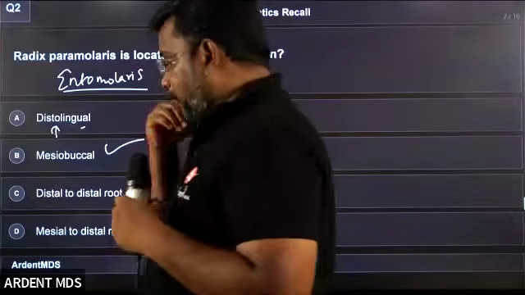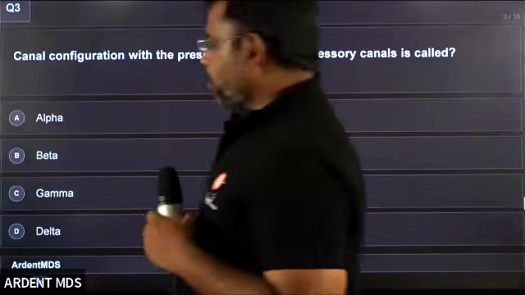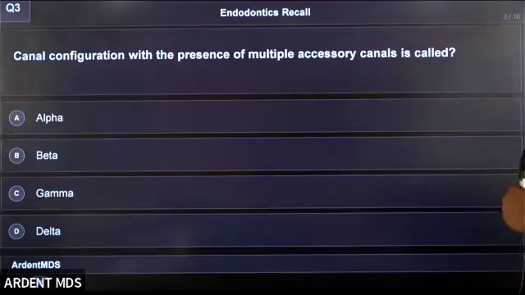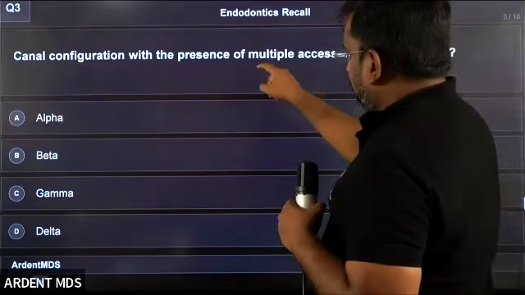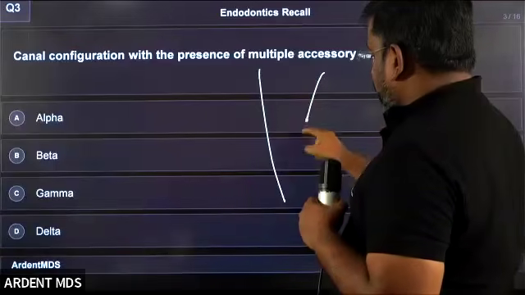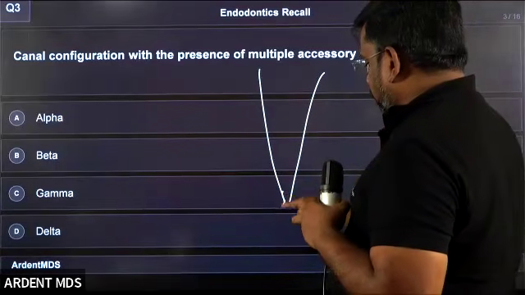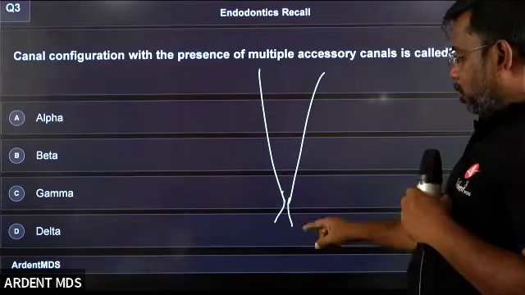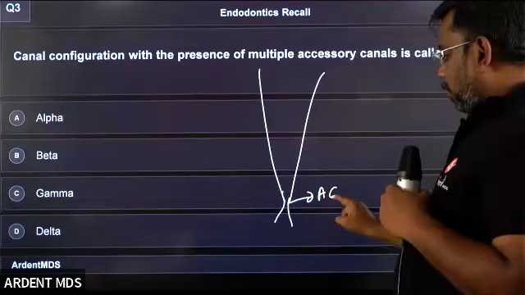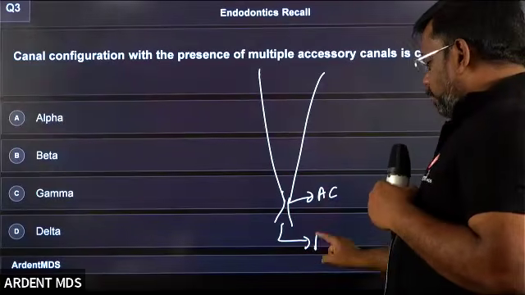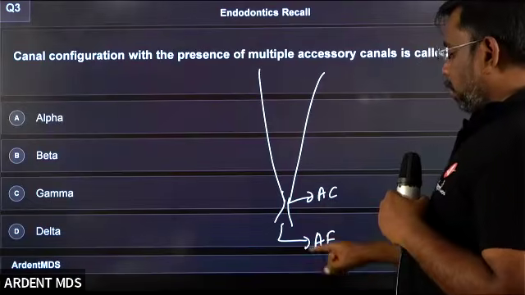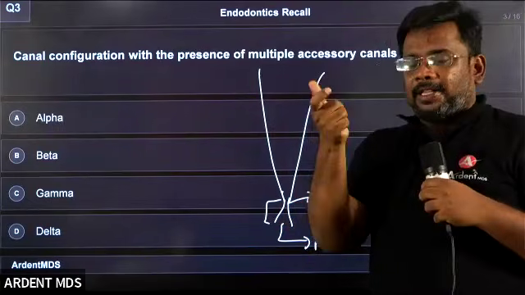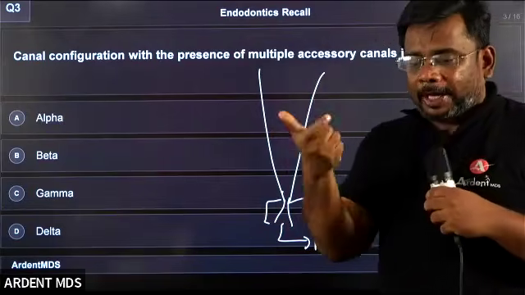Super, Shreya, Paramesh, very good. Next question: canal configuration with the presence of multiple accessory canals is called as? When you draw the root canal, it is constricted in one area; this area is called the apical constriction. The end point is called the apical foramen. If you take this point alone, it looks like a flower, called a morning glory appearance.